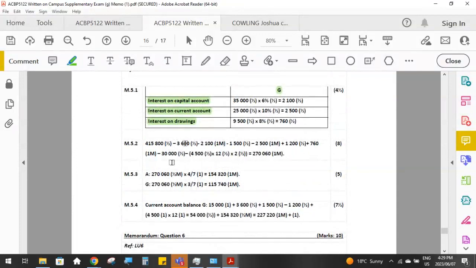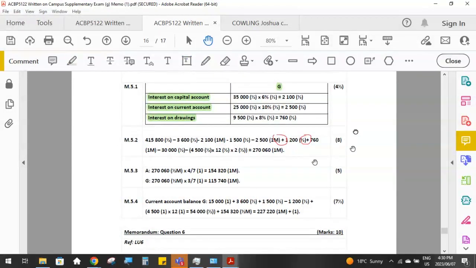So the 3.6 is the interest on capital on partner A, and the 2.1 is the interest on partner G. The 1.5 is interest on current account of partner A, and the 2.5 is interest on current account on partner G. The 1.2 is interest on drawings on partner A, and the 760 interest on drawings for partner G. So take note that the profit is reduced by the interest that we, the business, owes to the partners, and the profit is increased by the amount of interest on drawings that the partners owe to the business.